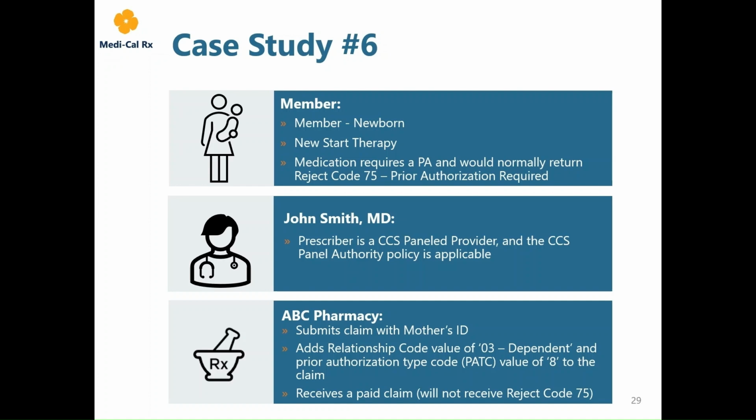This newborn member is receiving a New Start therapy for a medication that requires a PA and would normally return with reject code 75. This member's prescriber, Dr. Smith, is a CCS panel provider, and the CCS panel authority policy is applicable. ABC Pharmacy would submit the claim to Medi-Cal Rx and receive a paid claim because Dr. Smith's CCS panel authority allows claims to pay without returning reject code 75.